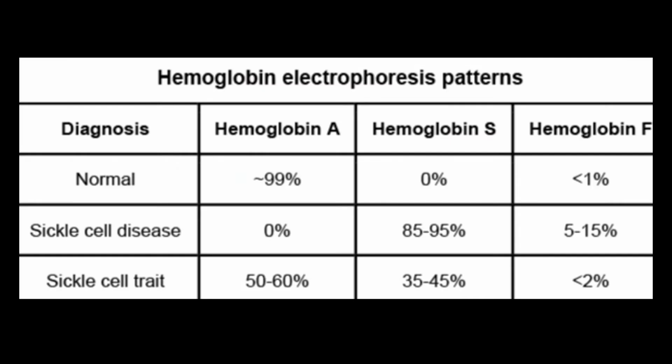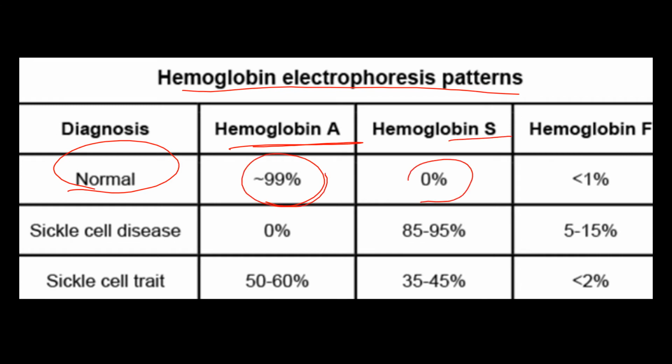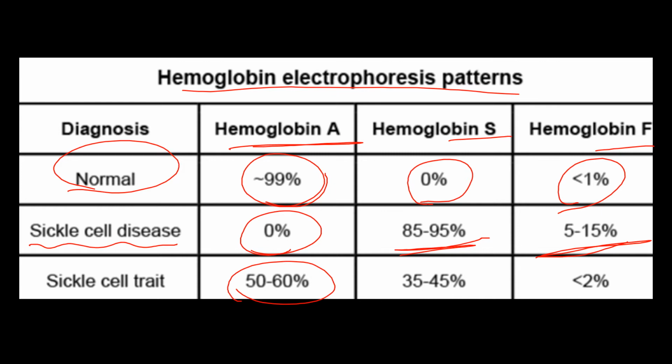Now this slide demonstrates the hemoglobin electrophoresis patterns, where the normal is when HbA is 99%, HbA2 is less than 3%, and HbF is less than 1%. In sickle cell disease, HbA is 0, HbS becomes 85 to 95%, and HbF increases to 5 to 15%. In sickle cell trait, there is 50 to 60% HbA, but 35 to 45% HbS, with less than 2% of HbF.